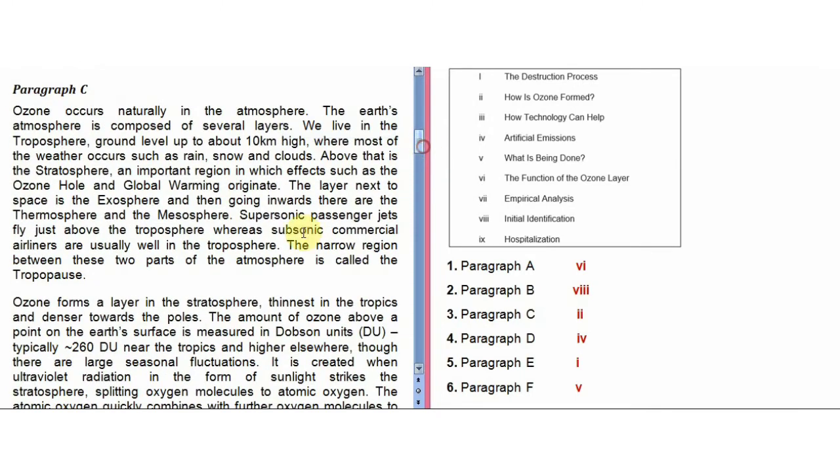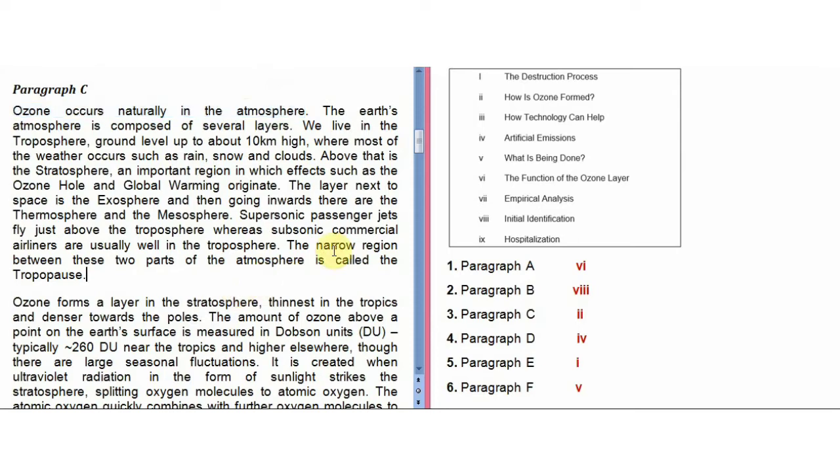Here's paragraph C. So the heading is second, and that is, how is ozone formed? In the very first line, they have said that ozone occurs naturally in the atmosphere. So how does ozone occur naturally? This simply answers the question of how ozone is formed naturally. So definitely this is the answer.